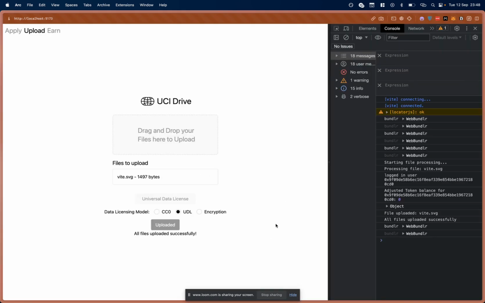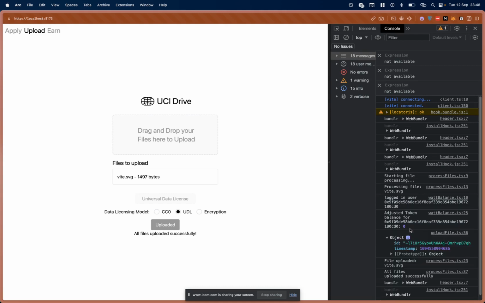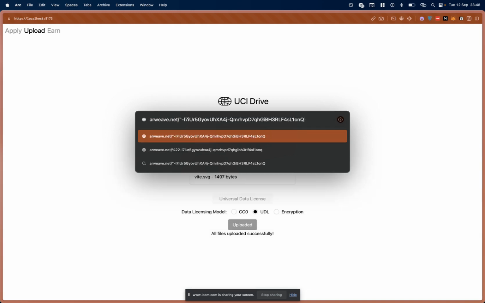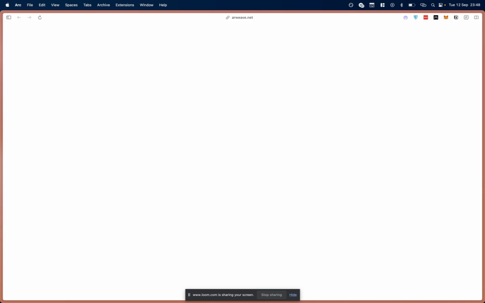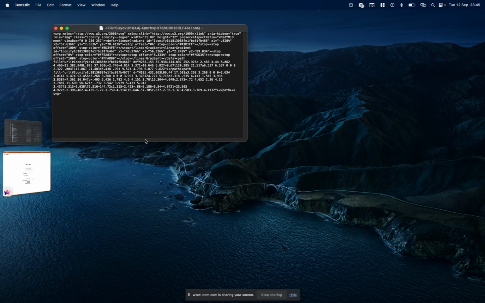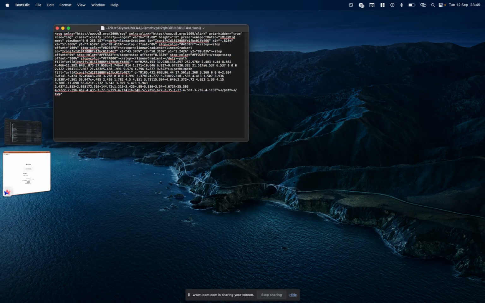And then it's uploaded. So for devs amongst us that want to inspect what we've done, we can take that transaction ID and put it in arweave.net. And we will, all being well, just come here and download that data. So here it is. That's the SVG, meaning we've got access to that.